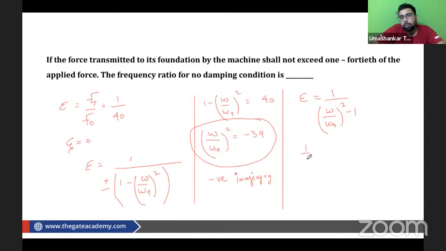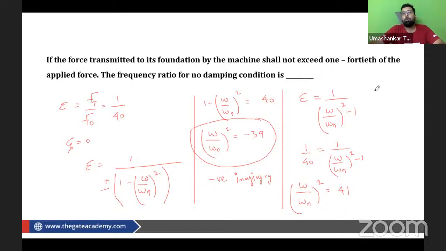So this is going to be 1 by 40, and this is 1 upon (omega by omega n) whole squared minus 1. Now you see we have only one variable. So from here we will be getting (omega by omega n) squared. So it is going to be 40 plus 1, that is 41. So from here, obviously, we can do root over 41. Let's see what we are getting, root over 41.